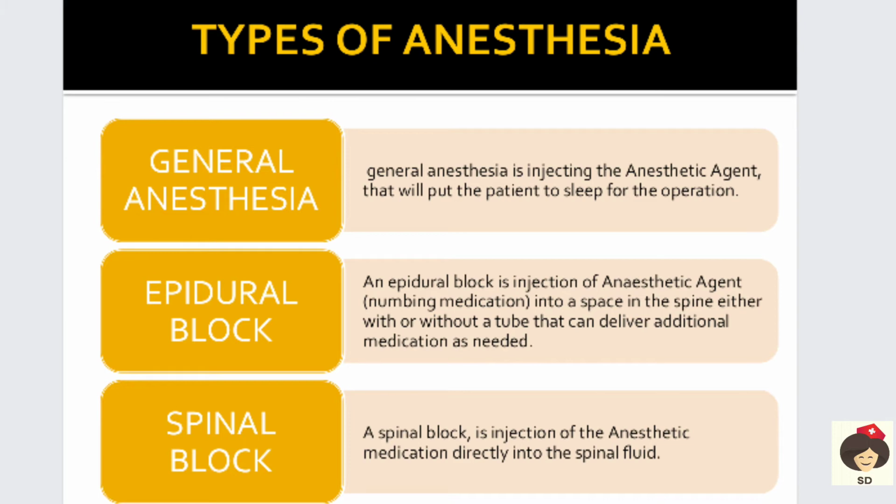This anesthetic agent will numb the lower half of the body, that is below the abdomen, and surgery can be performed easily. And next is spinal block. Again here the anesthetic agent is administered in the spinal fluid. Directly into the spinal fluid they give the anesthetic agent, and this also produces numbness in the lower part of the body.